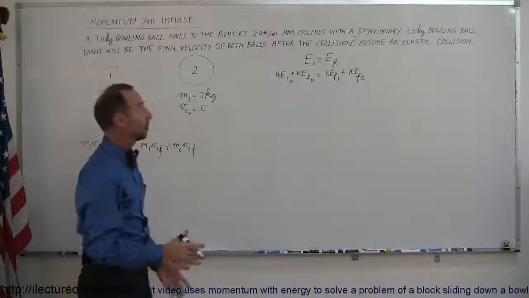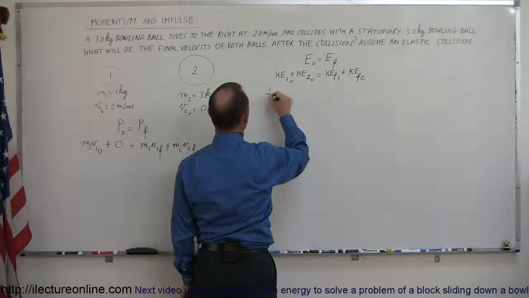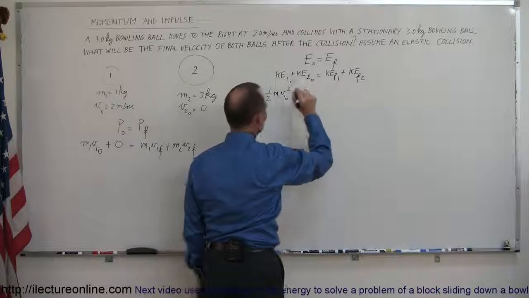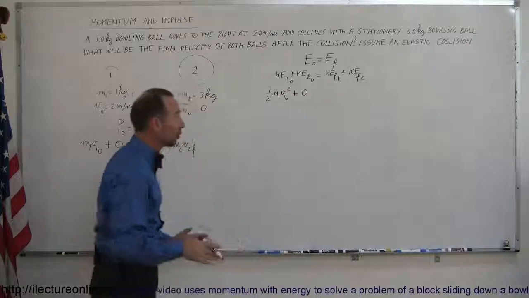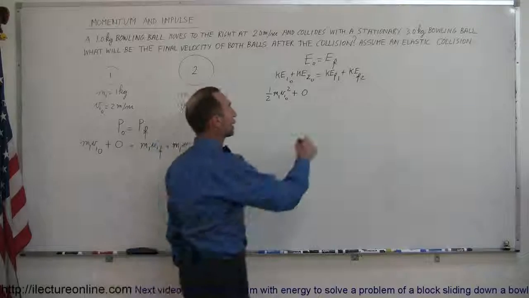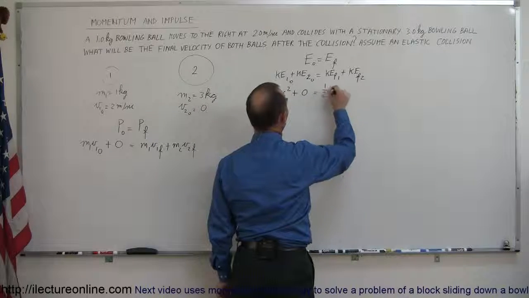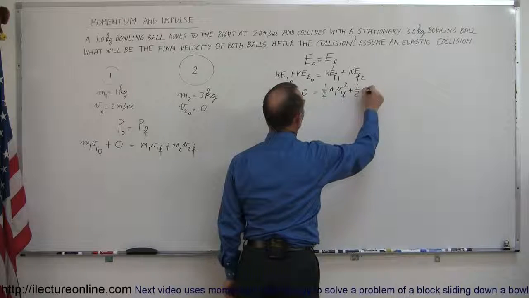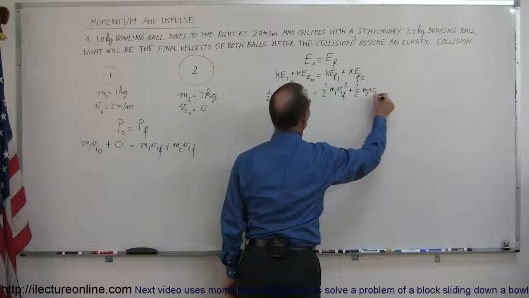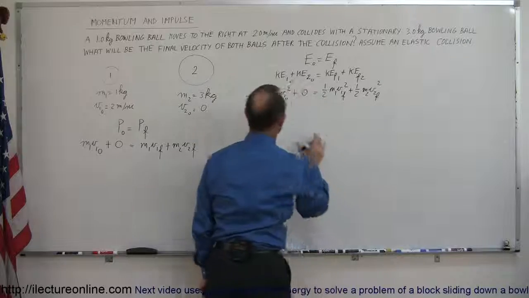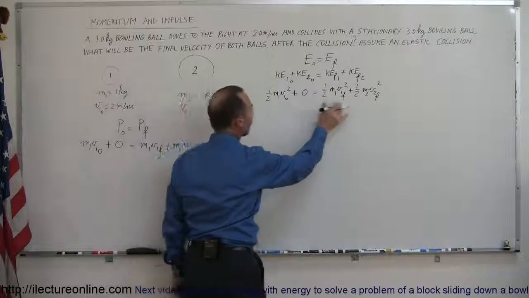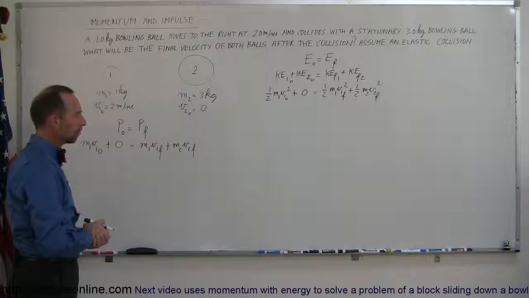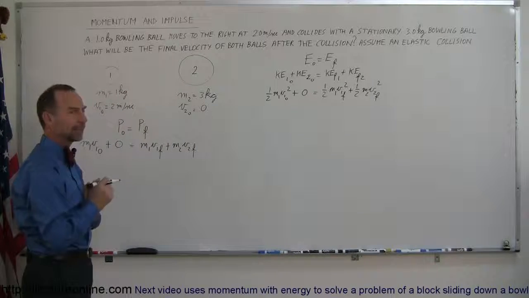All right, and kinetic energy, as you know, is 1/2 mv squared, so 1/2 m1 v1 initial squared plus 0, because since the second ball is not moving before the collision, it has no kinetic energy. So that would be equal to 1/2 m1 v1 final squared plus 1/2 m2 v2 final squared. So the kinetic energy of the first ball must equal the sum of the kinetic energies of the two balls after the collision. So now we have to solve these two equations simultaneously.